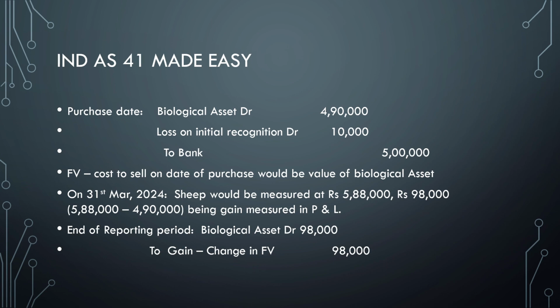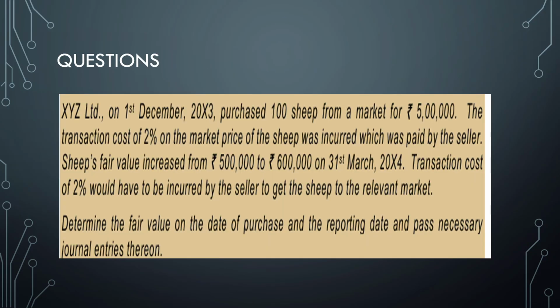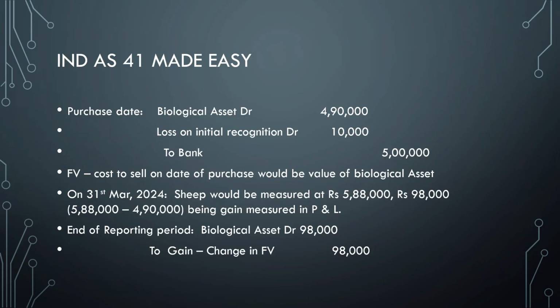Now what is the question requirement? Again, on the reporting date. So on 31st March, the sheep would be measured at 5,88,000. How did you get the 5,88,000? Be very careful. You need to reduce the transaction cost on both occasions, both buy as well as sell. So the sheep fair value increased from 5 lakh to 6 lakhs. So 6 lakhs into 2% is 12,000. So 6 lakhs minus 12,000 will be 5,88,000.